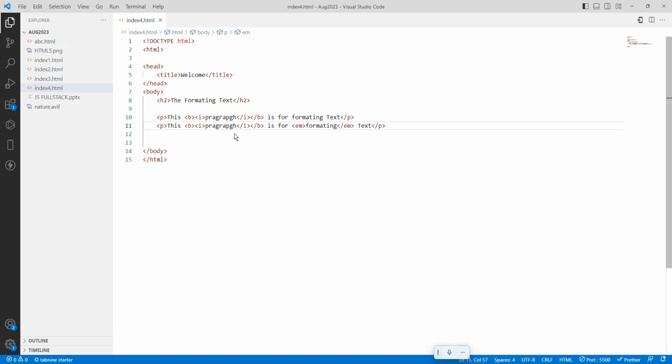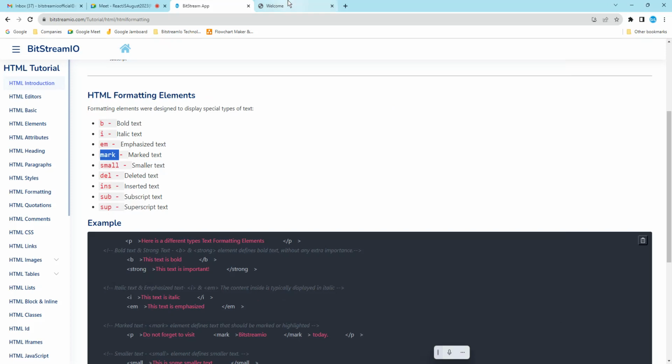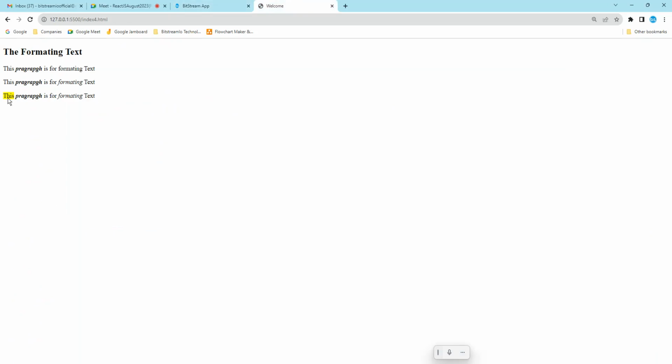What is a mark? So what I will do, same text I will copy paste. I will use a mark for this one. I will just cut it. Mark, control V. So for this I use a mark tag. So how it looks? Just we are going here. See here, I marked this one. So this is highlighting. Okay, so this is how you do highlighting.